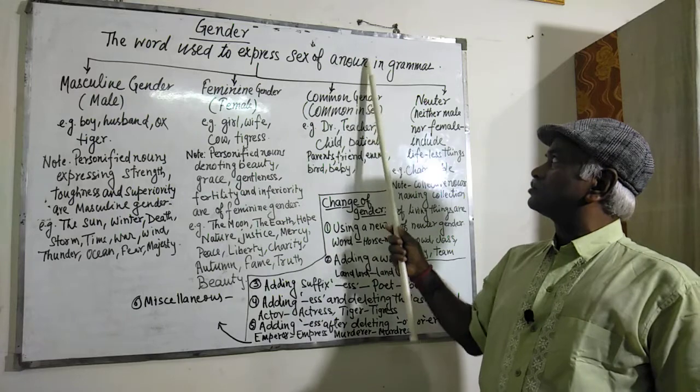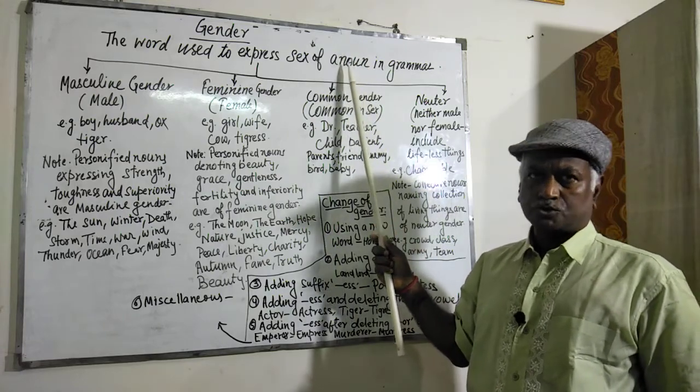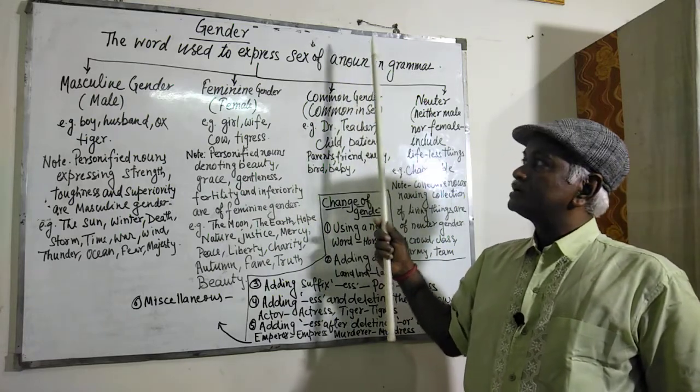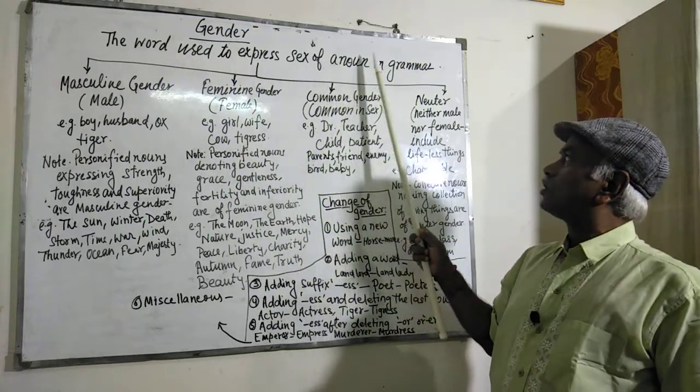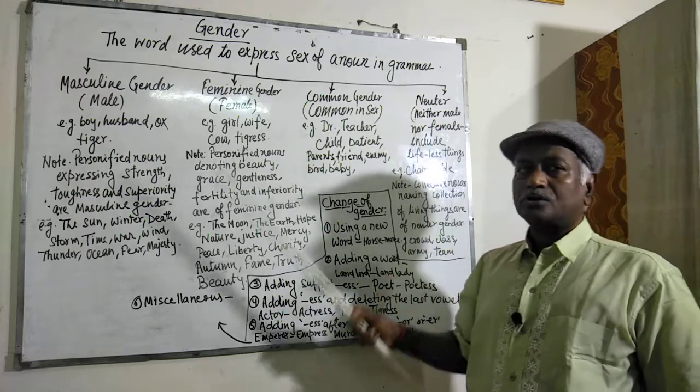Here I have written noun only. It may be noun and pronoun too. Sometimes pronoun. So the word used to express sex of a noun or pronoun in grammar is called gender.